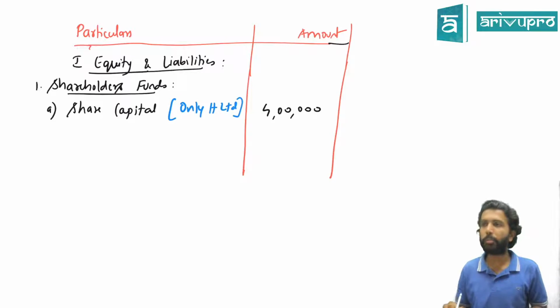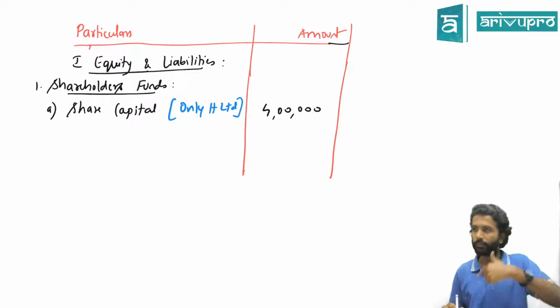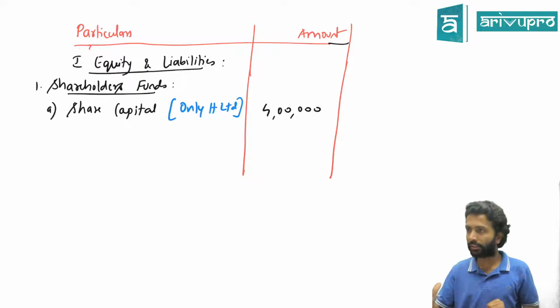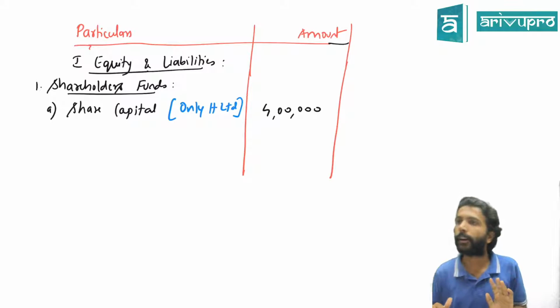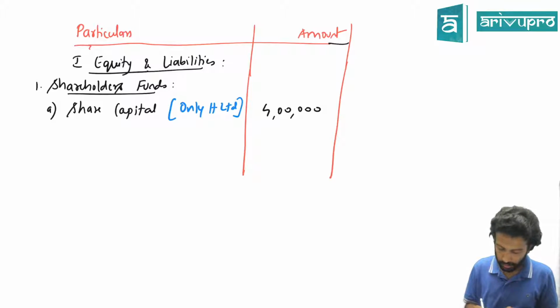If you want, I'll give you some pointers for consolidated balance sheet. What checkpoints? Let's do the problem and then I'll give you a checkpoint. Fair enough? Next, can I go for the next one?